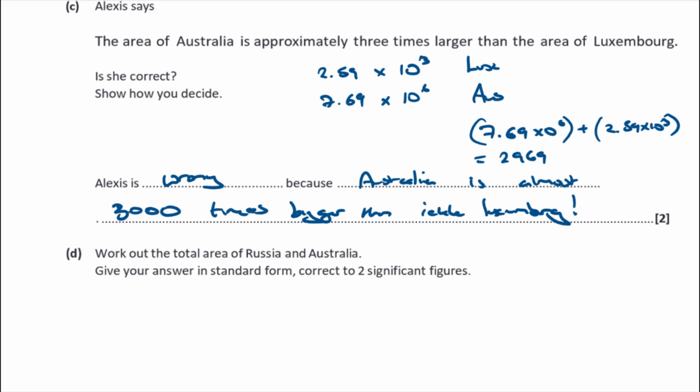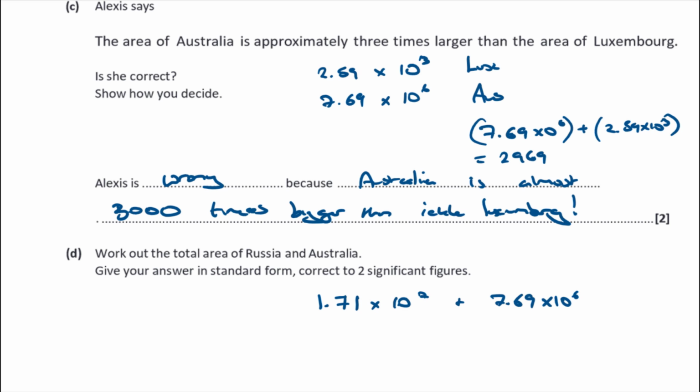Okay, work out the total area of Russia and Australia. Give your answer in standard form to 2 significant figures. Okay, so I'm going to add these two together. Again, it's a calculator paper, so I'm just going to use the calculator function to do it. So 1.71 times 10 to the 7 plus Australia, which was 7.69 times 10 to the 6.